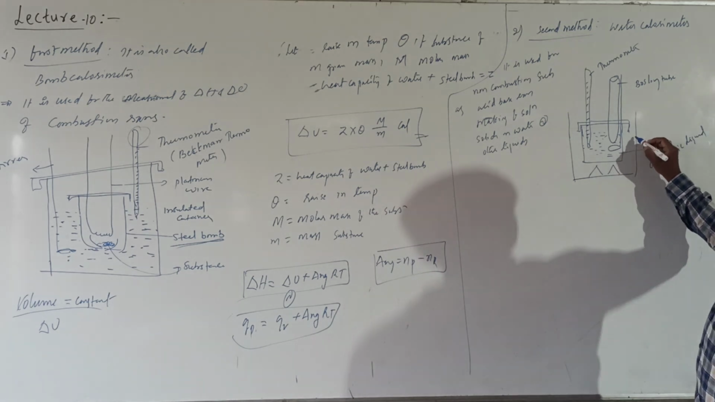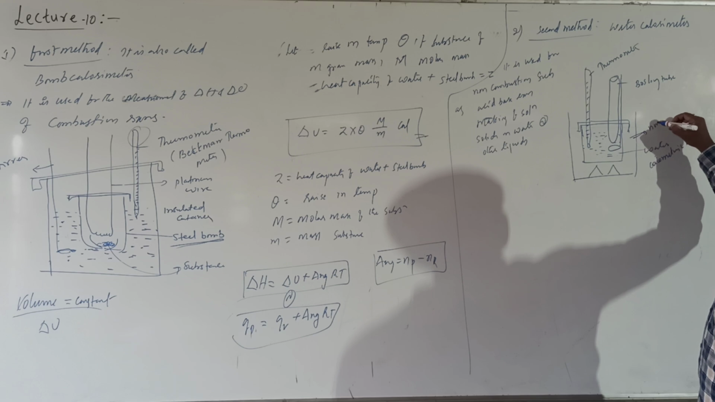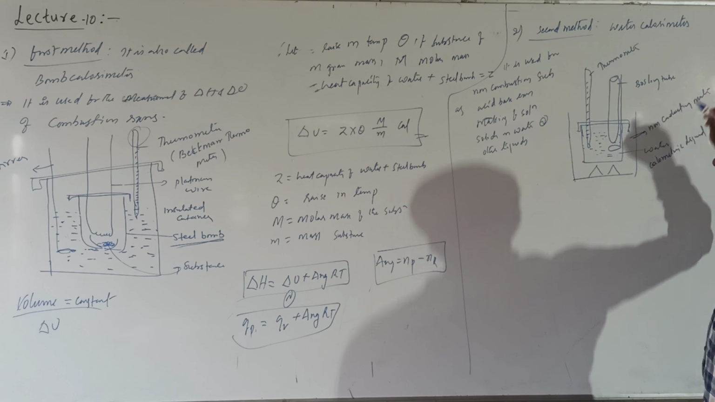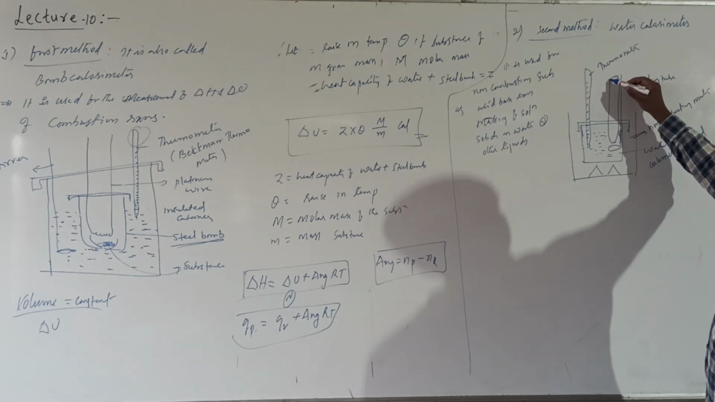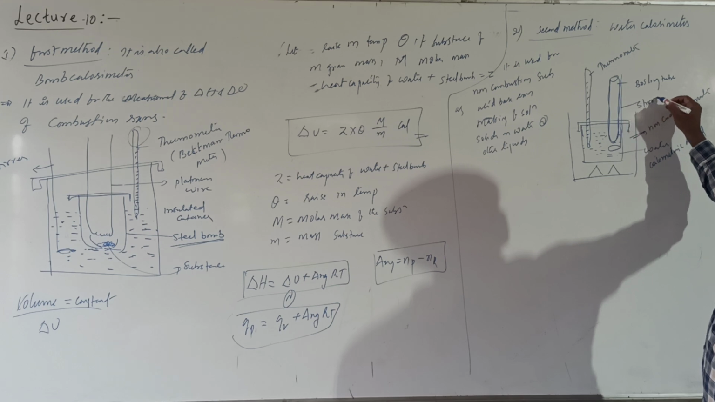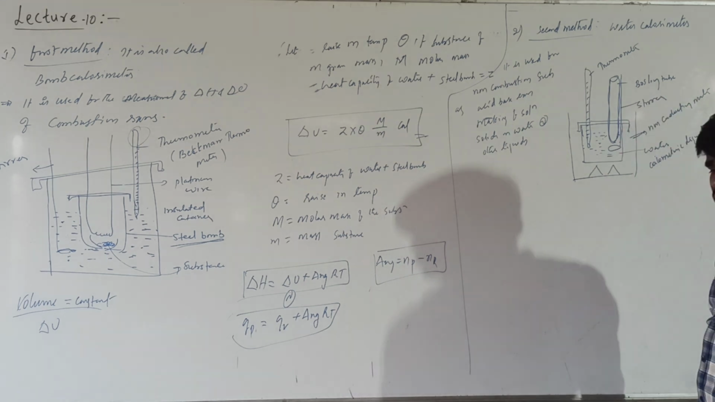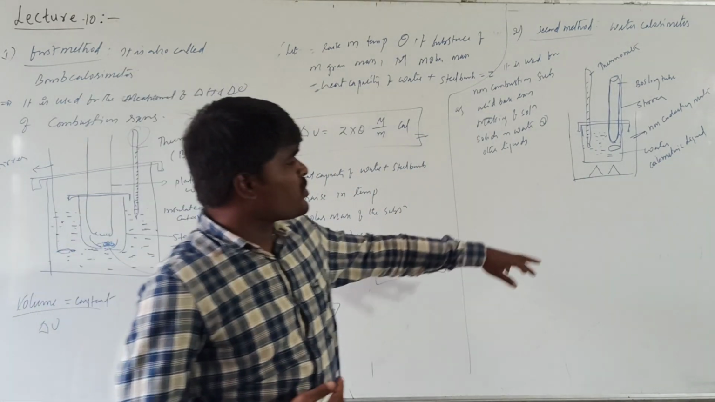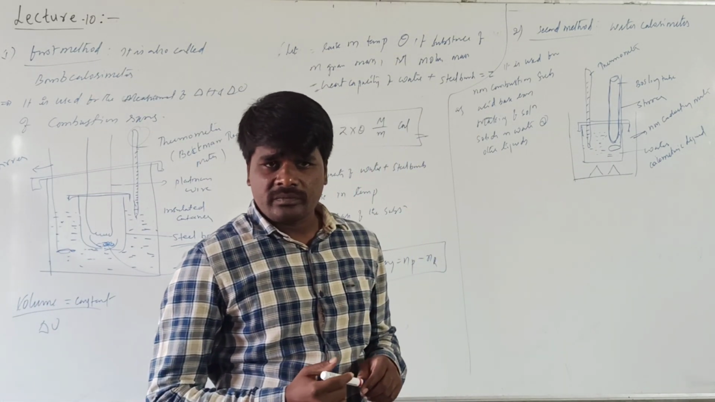Okay, in between these two we will use non-conducting material. Between these two we use non-conducting material. Okay, so what we do, we will conduct the reaction. This is the stirrer in a boiling tube. Whatever chemical reaction you are carrying out, that chemical reaction is conducted in a boiling tube which is placed in the water.